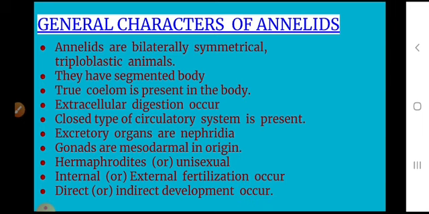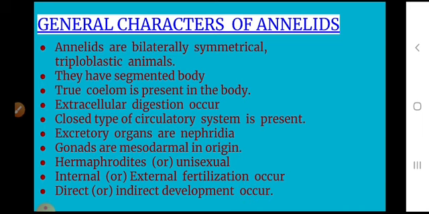They show organ system level of organization, with organs having related functions grouped into systems. They are triploblastic, bilaterally symmetrical animals with ectoderm, mesoderm and endoderm. Why triploblastic? Because they have three layers: ectoderm, mesoderm and endoderm.